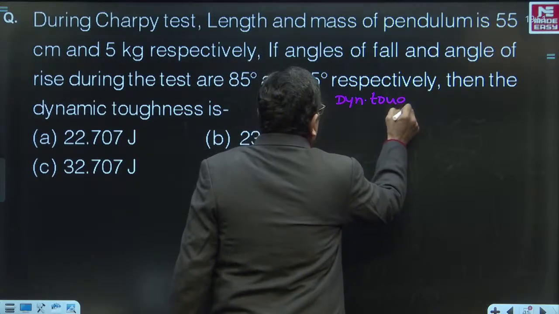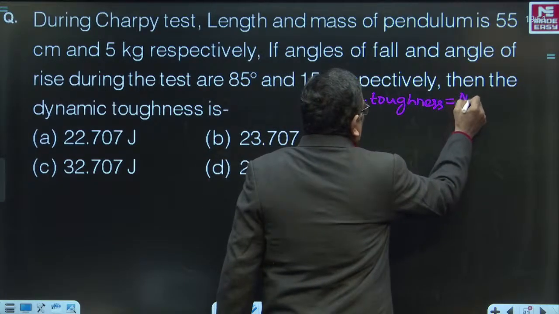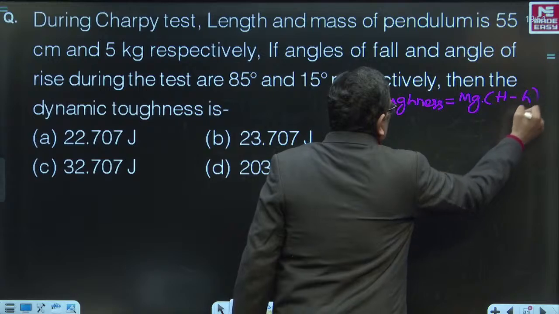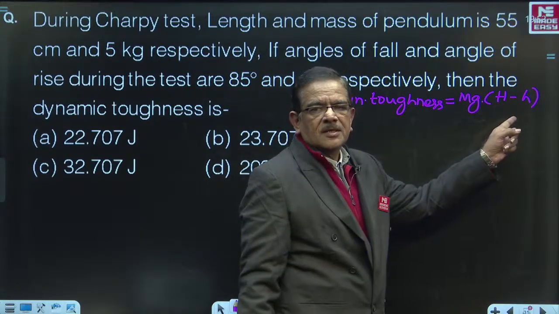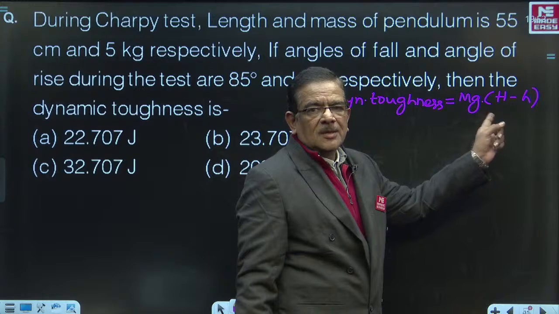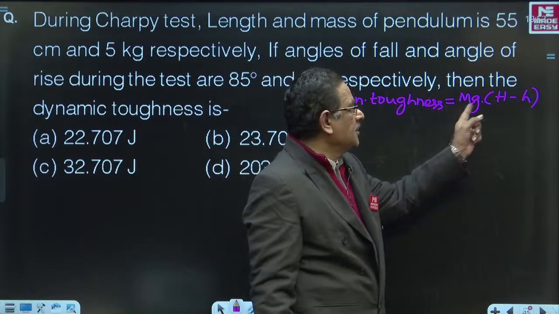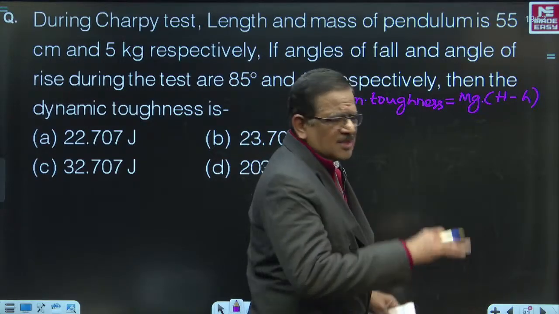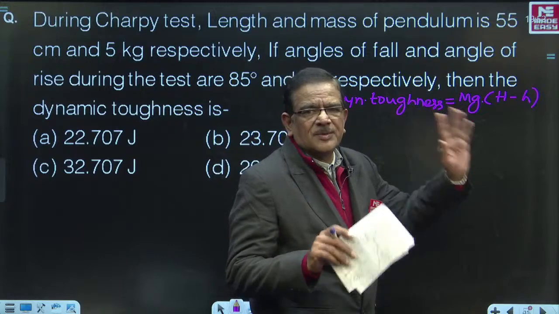Dynamic toughness is calculated as the difference between mg into capital H minus small h. That is, initial potential energy is mgh, where mg into capital H is the initial potential energy. Final potential energy is mg into small h. Now, by using the radius and so on, the capital H value and small h value are to be calculated.